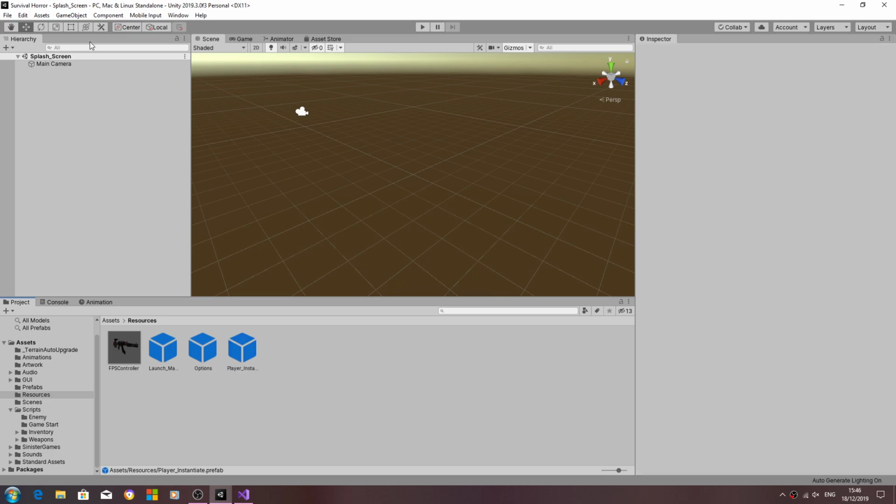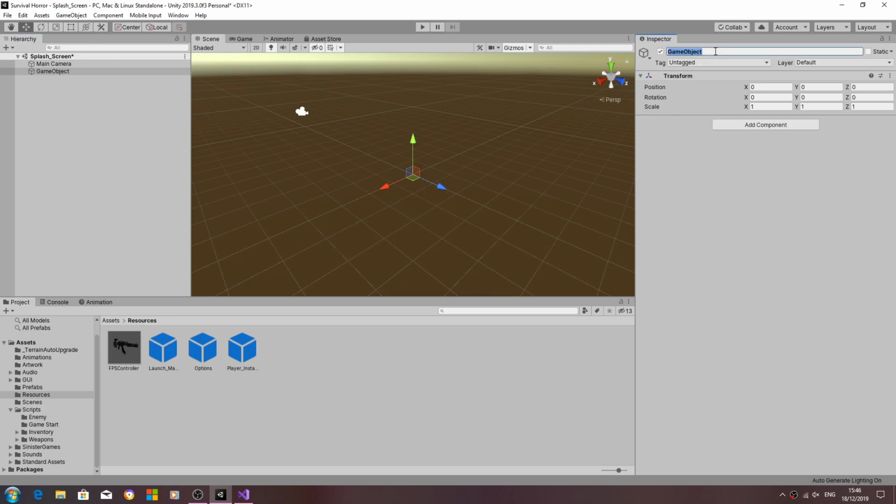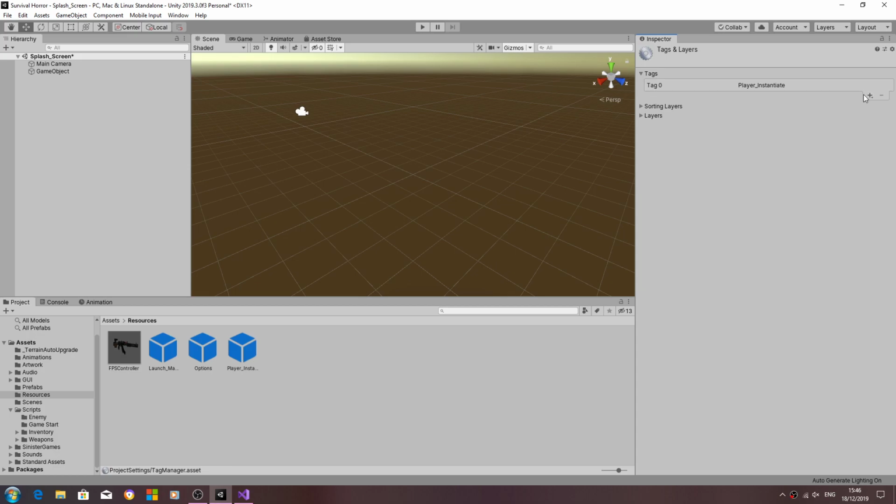So, we'll begin by creating an empty game object. Let's name this enemy spawn point manager. I'm also going to copy that name. Oh, it won't let me do so, never mind. We'll add it as a tag. So I'll just type it back in again.